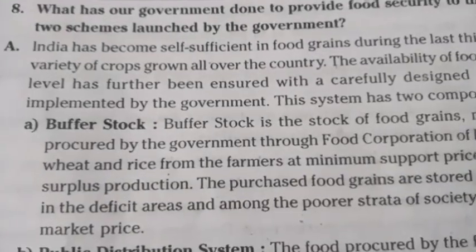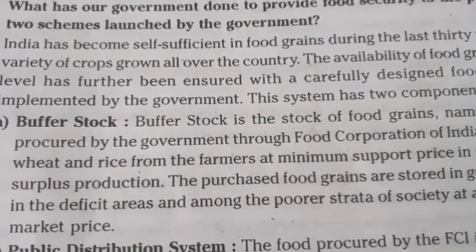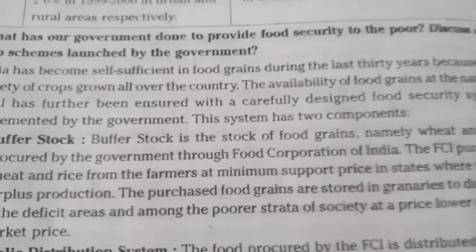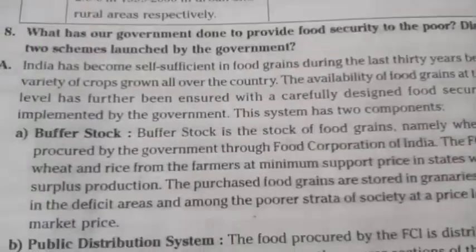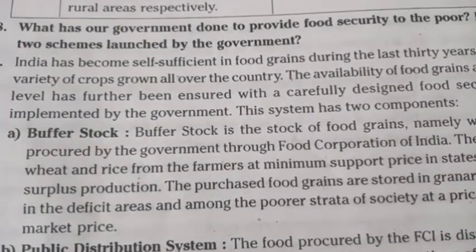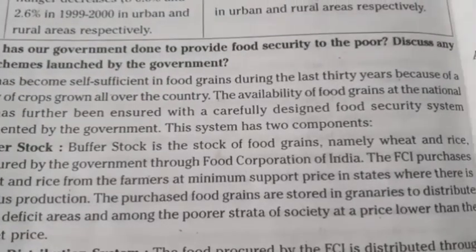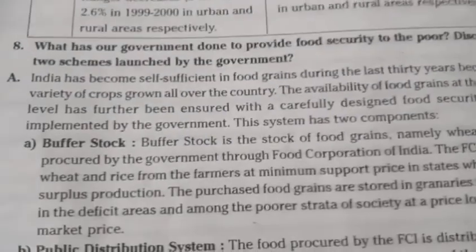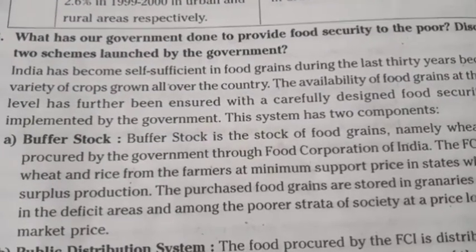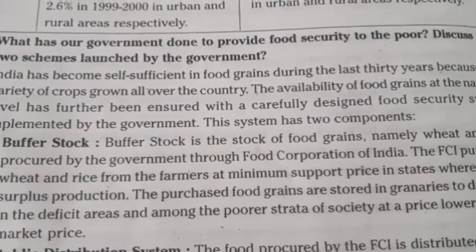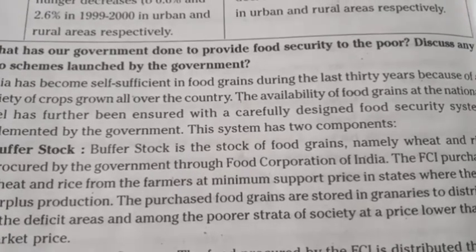A. Buffer stock. Buffer stock is the stock of food grains, namely wheat and rice, procured by the government through the Food Corporation of India. The FCI purchases wheat and rice from the farmers at minimum support price.